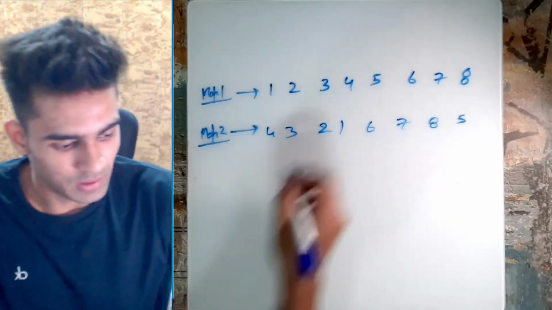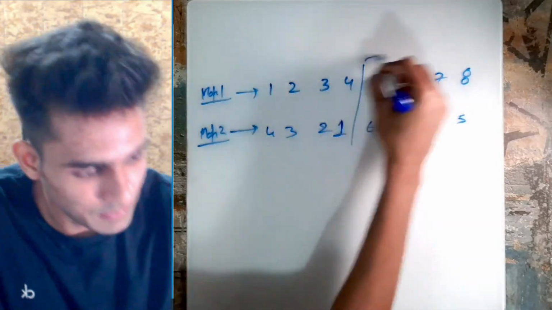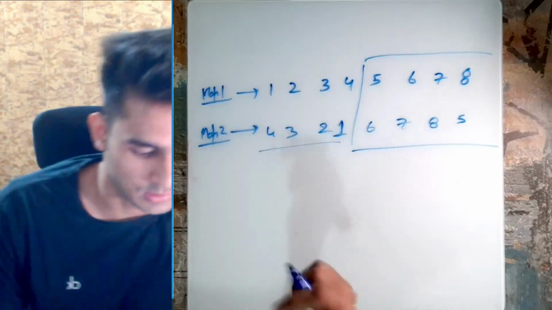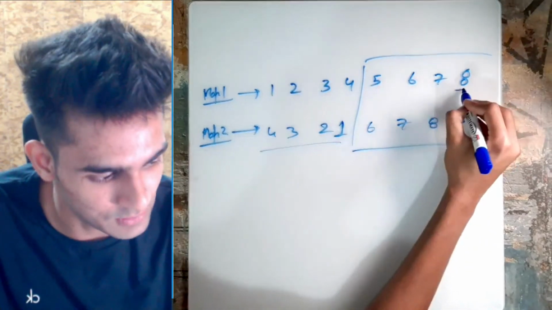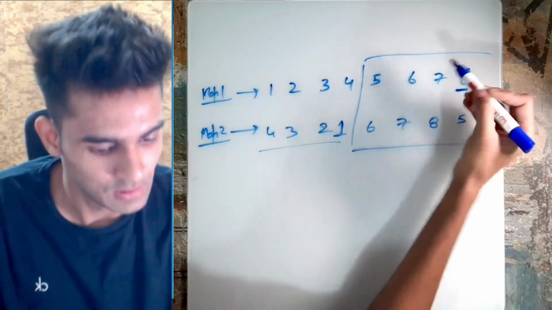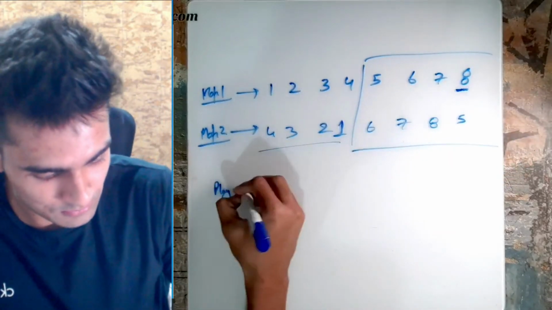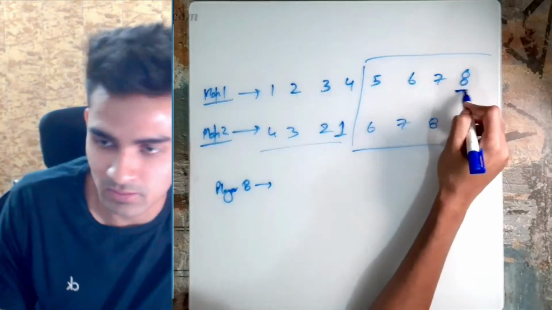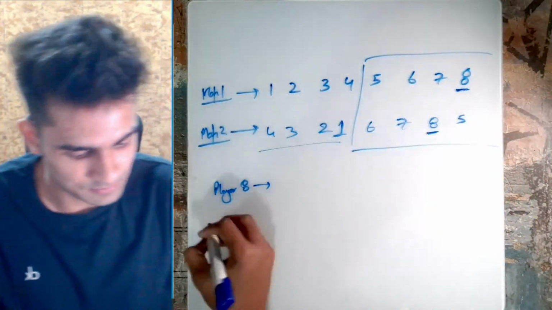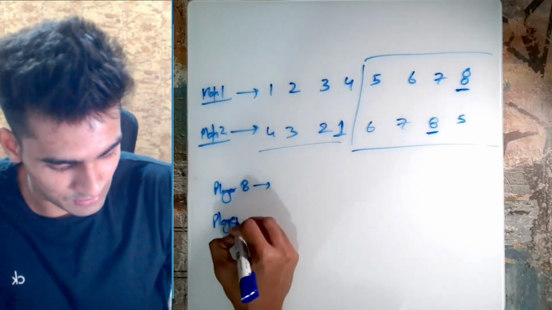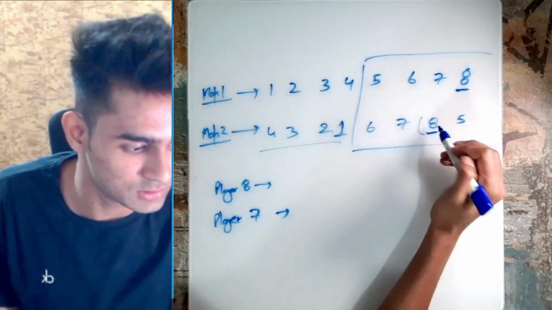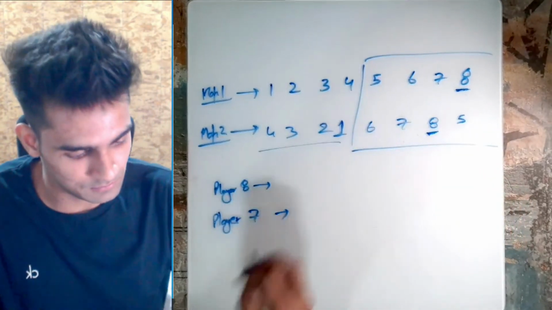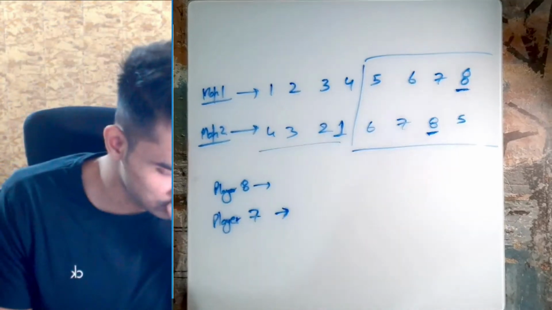What I'm trying to say is that these 4 people will be able to win all the matches and these 4 people won't be able to win. How can we say that? Let's look at the highest value in map 1, which is this 8. So we can say that player 8 knows how to win all the matches because of this 8. Similarly, player 7 also knows how to win all the matches because this 8 is the maximum in map 2.